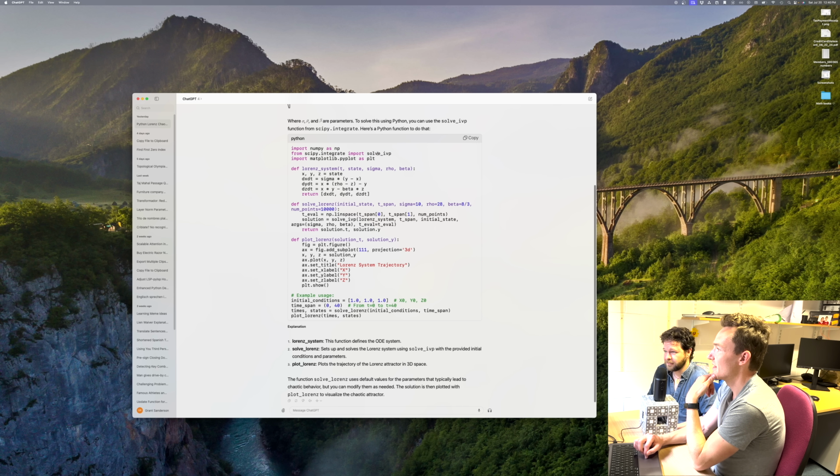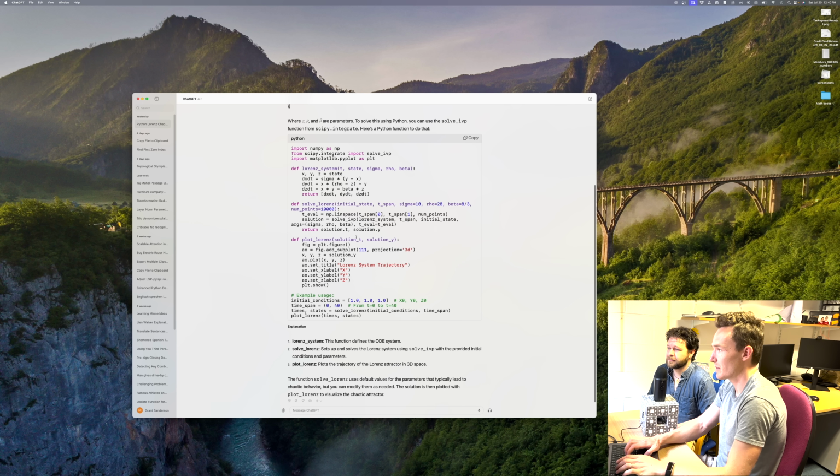So it's mentioning the SciPy integrate library, and it's got this solve initial value problem function. Nice. And then it gives some boilerplate for how that would look, and it's using Matplotlib to render it. Abundantly reasonable, but we're using Manim, so I just adapted that a little bit.